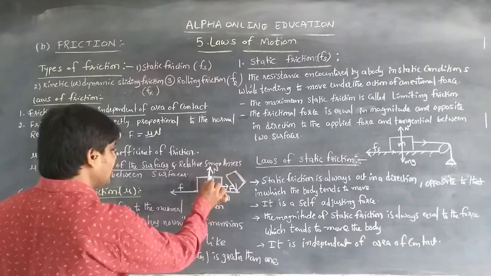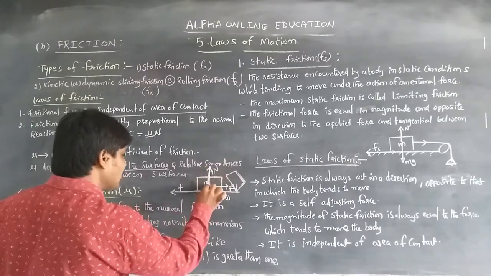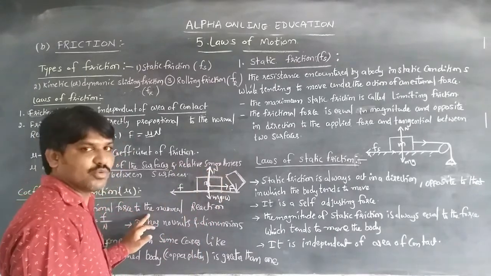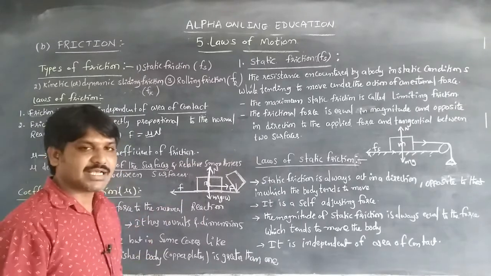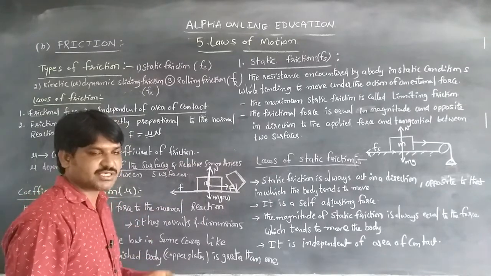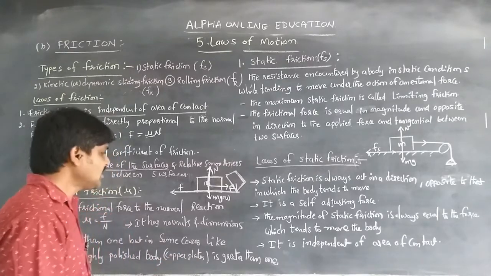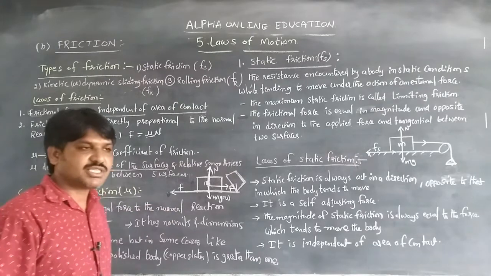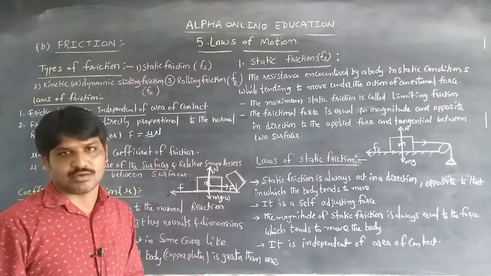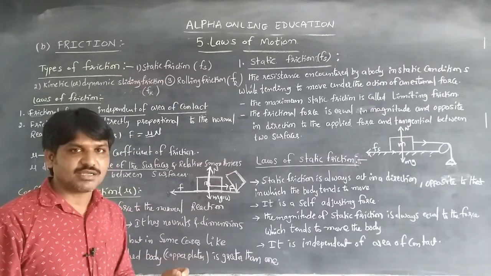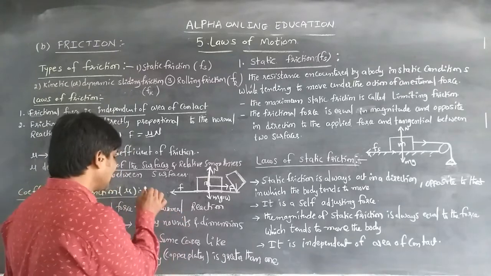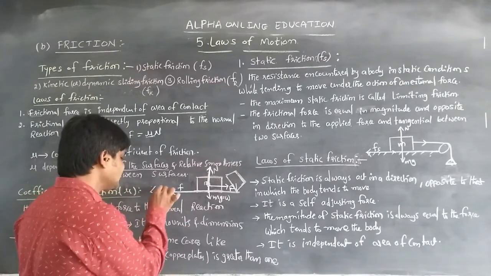The ratio of frictional force to the normal reaction is called the coefficient of friction, and it has no units and dimensions. The coefficient of friction does not have any units or dimensions. Also, the coefficient of friction mu is mostly always less than 1.